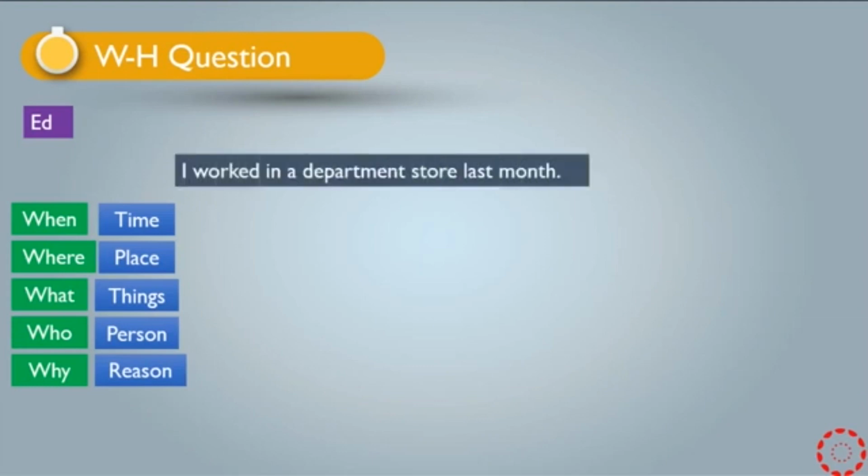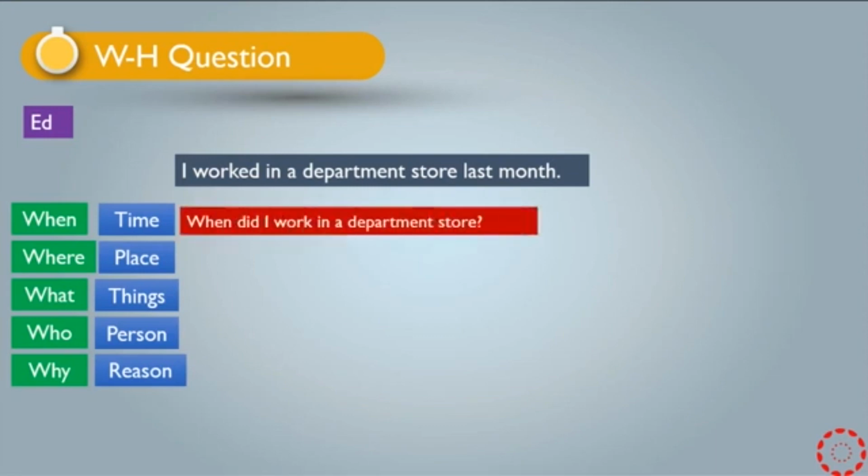I have an example. I worked in a department store last month. This is our sentence. Let us use those WH questions with the sentence. First of all, for time. When did I work in a department store?